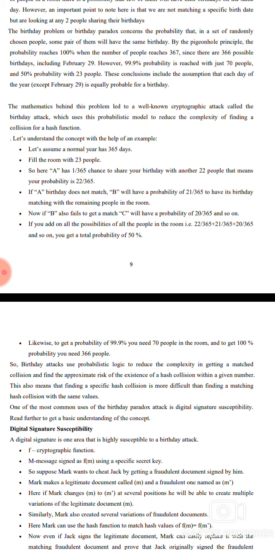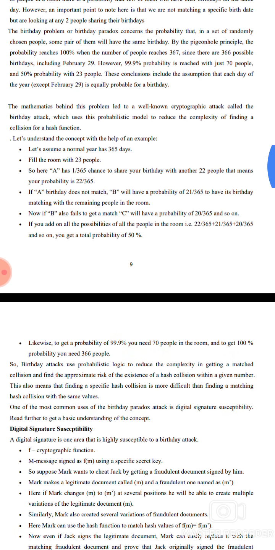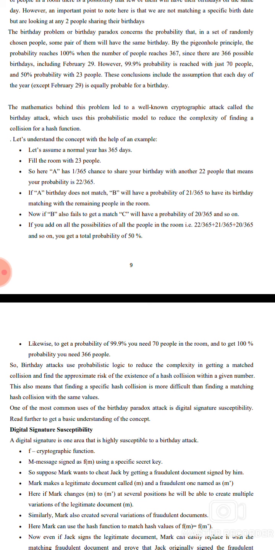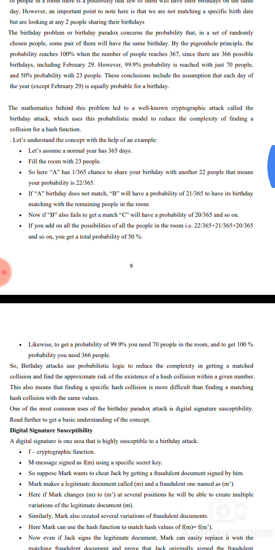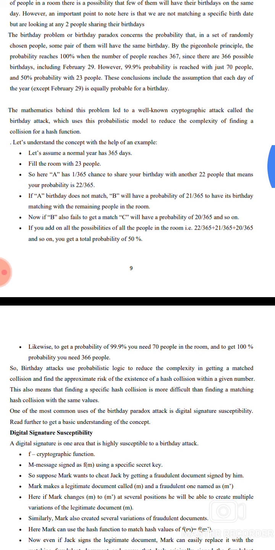Let us assume a normal year has 365 days. Fill the room with 23 people. Here A has a 1 by 365 chance to share a birthday with each of the other people, so the probability is 22 by 365. If A's birthday does not match, B will have a probability of 21 by 365 to have a birthday matching the remaining people in the room.